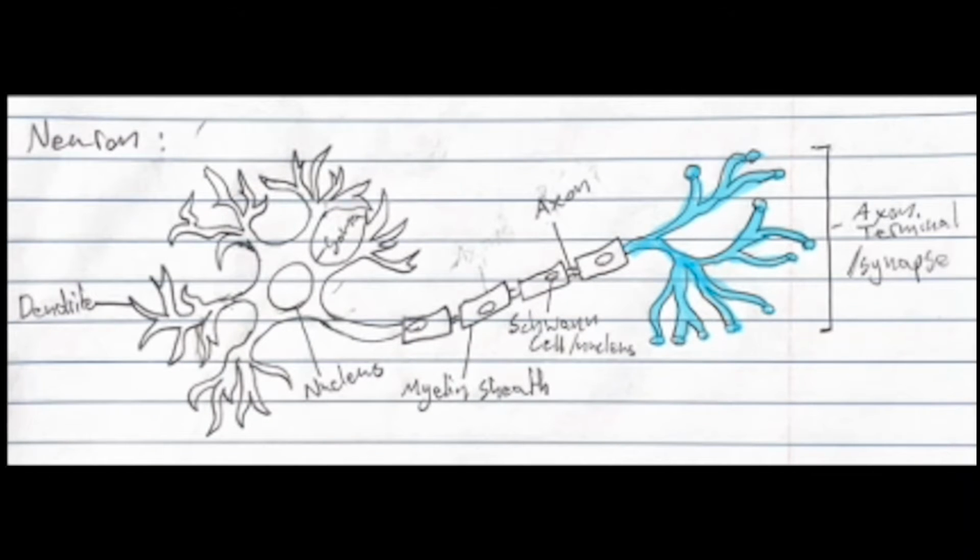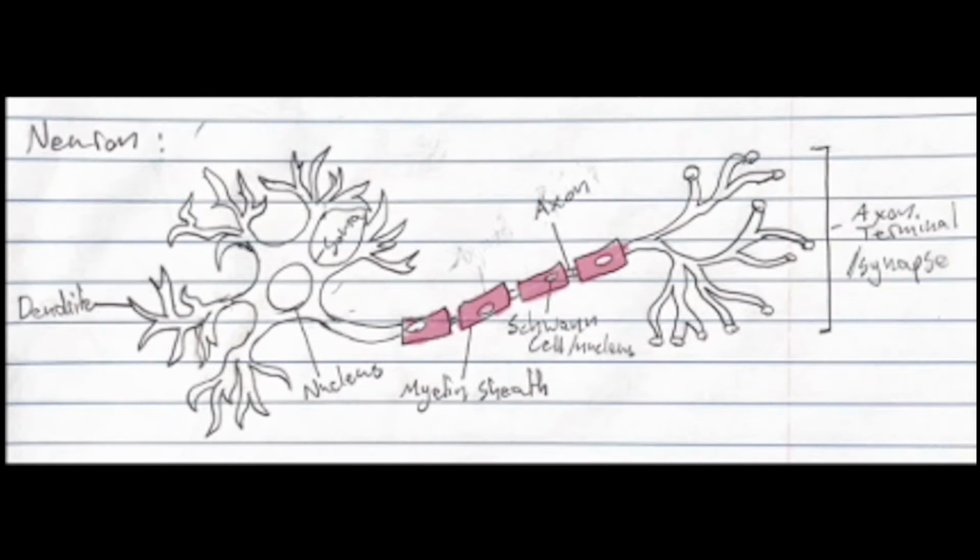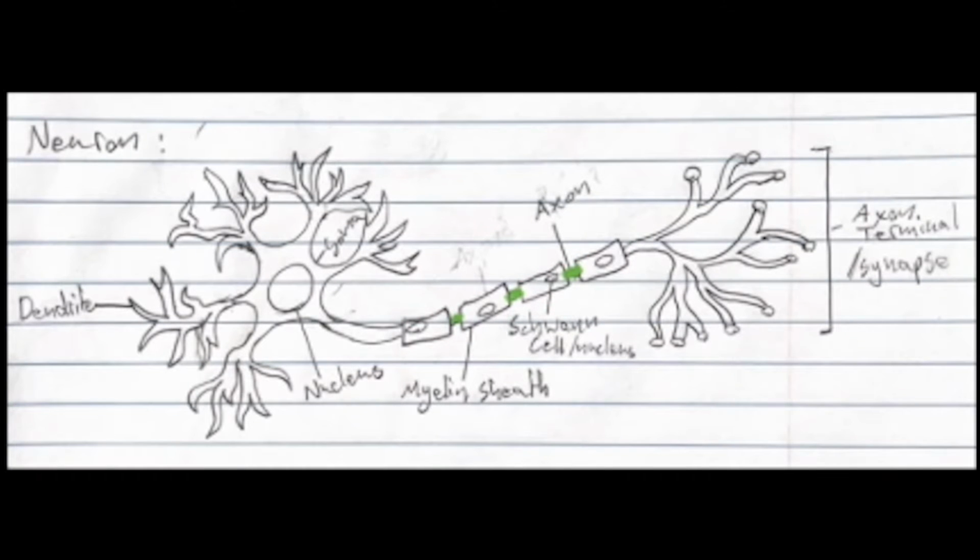The axon hillock generates impulses within the neuron. The axon terminals, also called synapses, form junctions between the neuron and other cells. Schwann cells produce the myelin sheath, which increases the speed of the signal traveling through the neuron. And finally, the nodes of Ranvier, which allow diffusion of the ions.